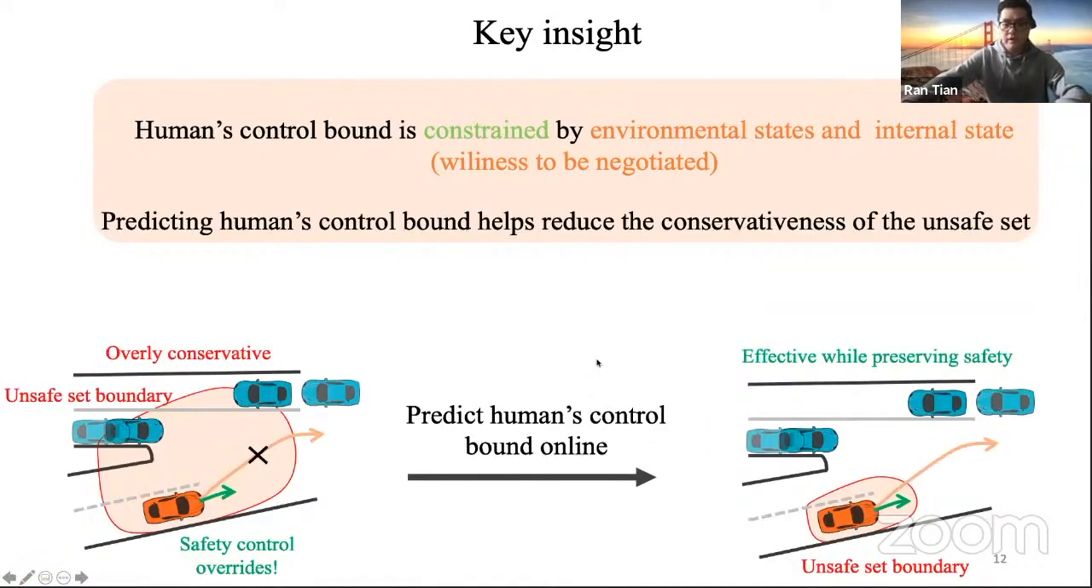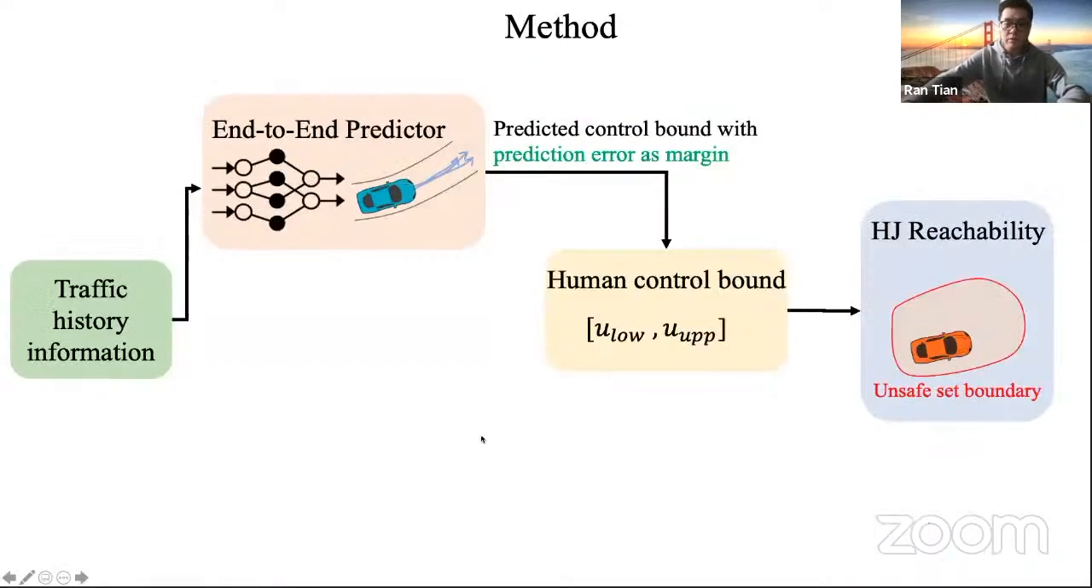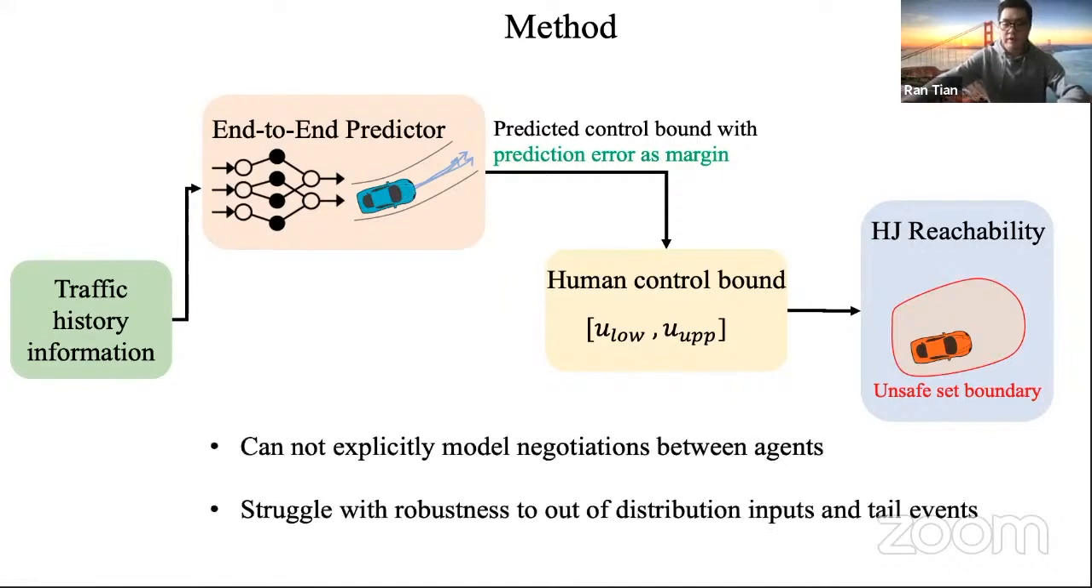So if we can reasonably predict humans' control bound, then we can make the unsafe set less conservative, but still maintain safety verification ability, since we still assume the human is an adversarial agent, just with limited control ability. One approach is to use a deep learning-based predictor to predict humans' future control bound. Then we can query an unsafe set for safety verification. One problem with learning-based predictors is that they cannot explicitly model negotiations between agents, and they struggle with robustness to out-of-distribution inputs and tail events. So the predicted human control bound may still be unstable and overly conservative in highly interactive scenarios.